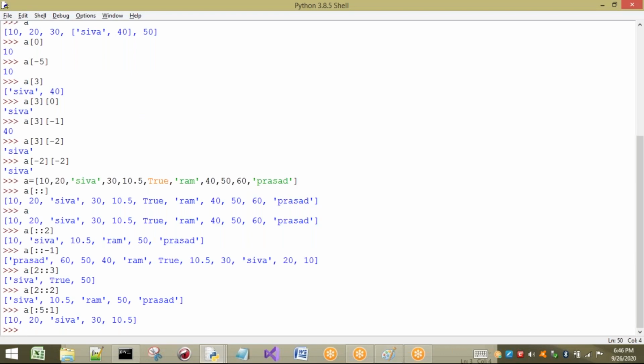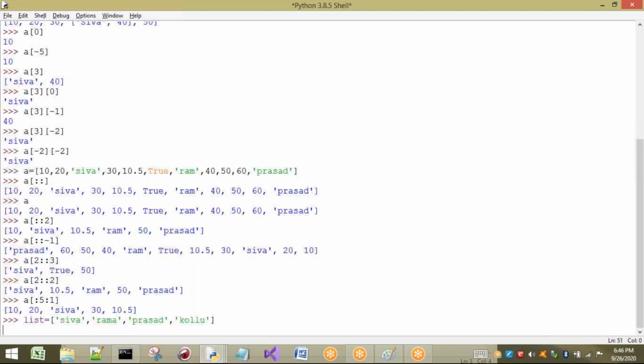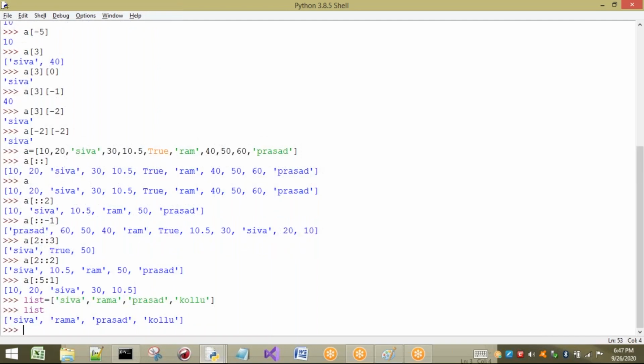Just I will take a small example to demonstrate that. So just I will take a list. I'm going to take some contents here, and I will replace and change them. I will add some elements to this one, and I will show you, so that you can understand what is meant by mutability. First I will print the list that I'm going to create, and later I will make the modifications and show you every step. If I print the list, what happens? All the elements will be printed as they are.